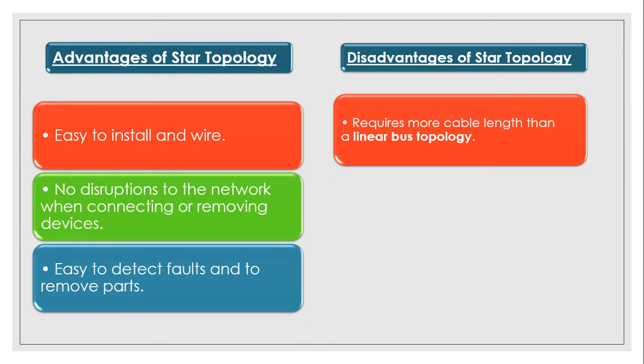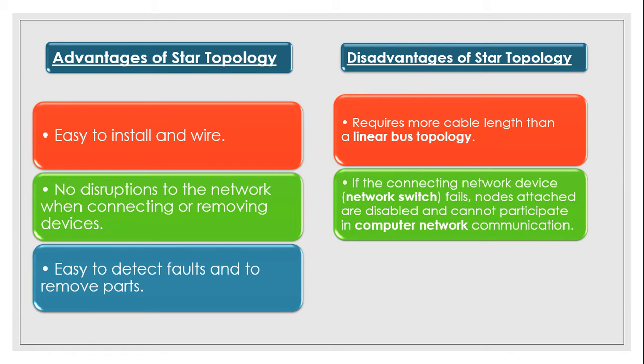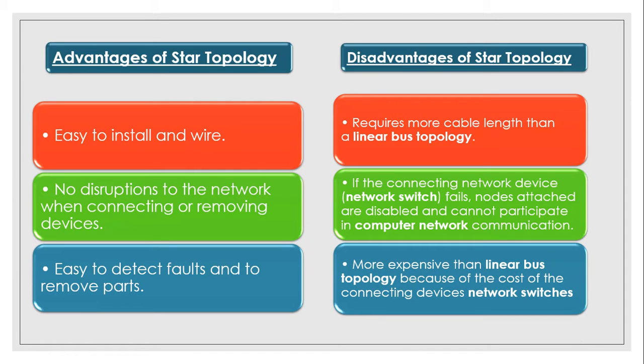What are disadvantages? It requires more cable length than a linear bus topology. If the connection network switch fails, nodes attached are disabled and cannot participate in computer network communication. More expensive than linear bus topology because of the cost of the connecting device, network switch.